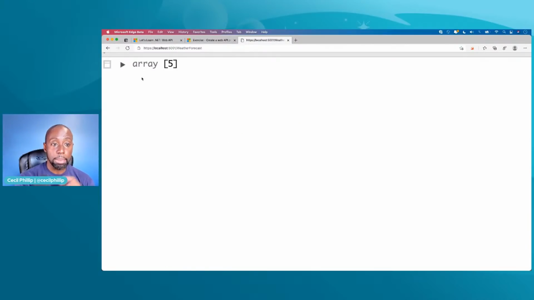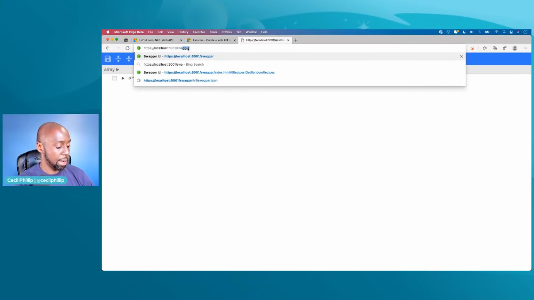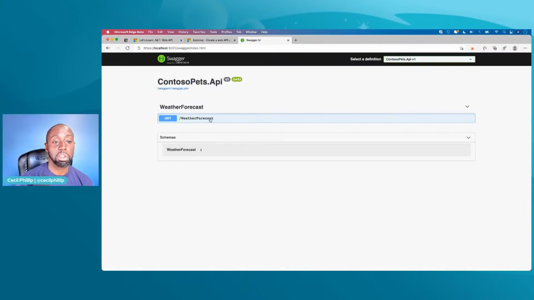Now, since I'm using .NET 5, there's another cool thing that we get by default that really helps out when we're testing our web APIs. And that's called the Swagger UI. And I'm going to do name of our thing /Swagger, right? Now, you might be wondering, hey, I thought we are building web APIs. Where did this UI thing come from? I haven't written any HTML or CSS to this point. So how is it that we have this thing showing to us? Well, if you're using .NET 5, so again, not .NET 3.1, but .NET 5 and above, by default, the web API templates come with this thing called Swashbuckle. And Swashbuckle adds support for this thing called the Swagger UI.